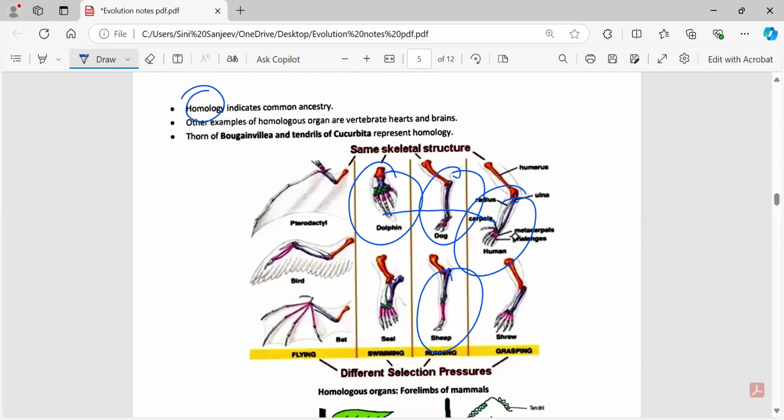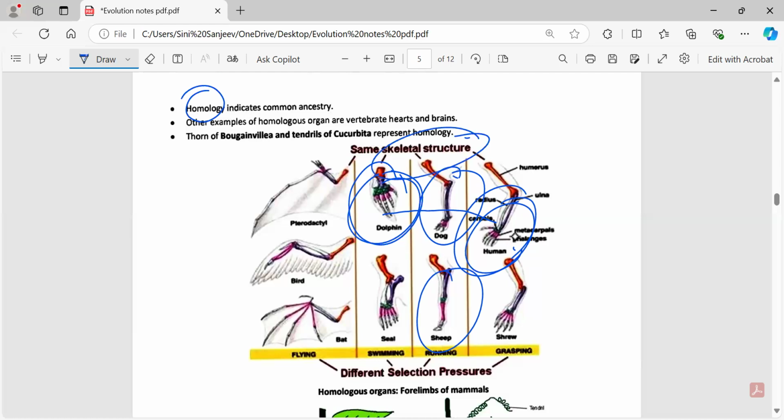Homology. So homology is something which may indicate a common ancestry. For example, as I told you, like the flippers, or if you take the human hands, the bat's wing, or anything of the animals. Same things, but different functions. But the construction also will be the same if you observe over there. So usually this is related to what here?